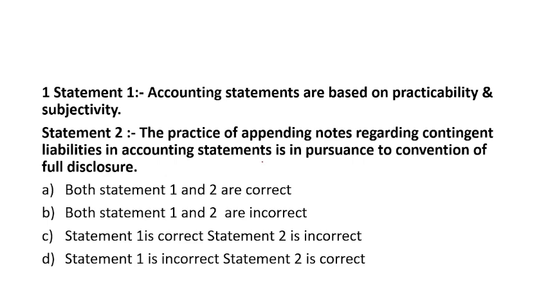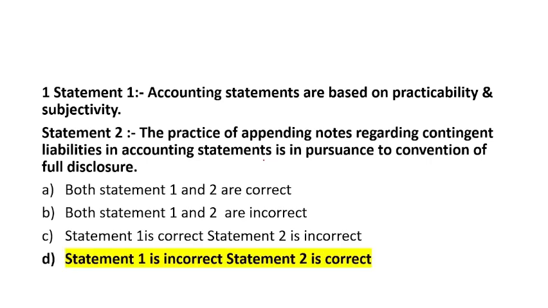Now let's see the second one. So the practice, you might have seen the balance sheet. In the lowest column they mention the contingent liabilities, and whatever they feel that future losses are going to occur, they mention in a special column on the liability side. So this is what they are disclosing, everything, so it follows the convention of full disclosure. So this statement is totally correct. Statement 2 is correct, but statement 1 is incorrect. So option number D is the right answer.